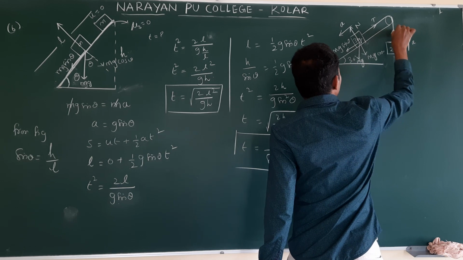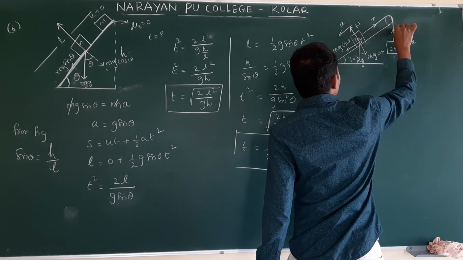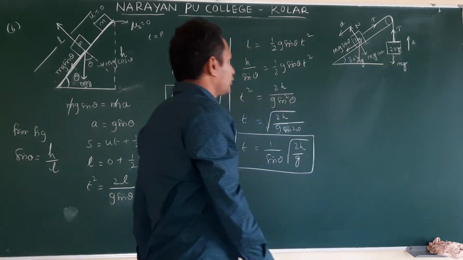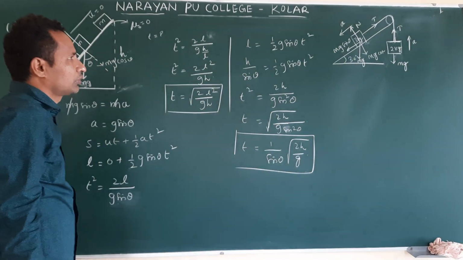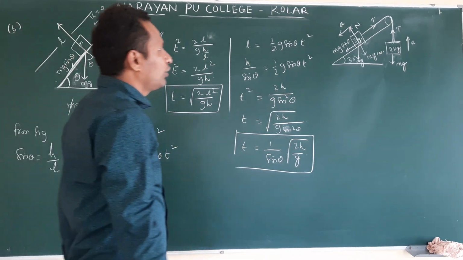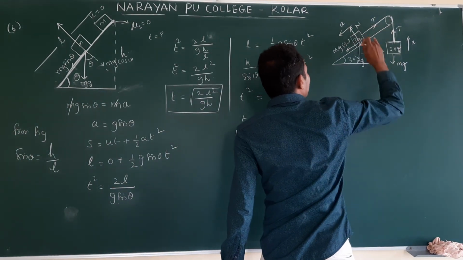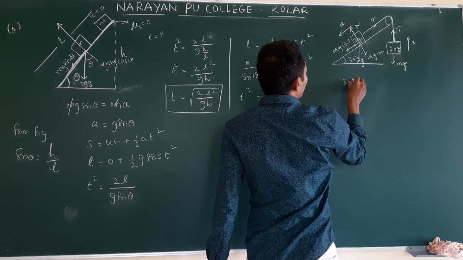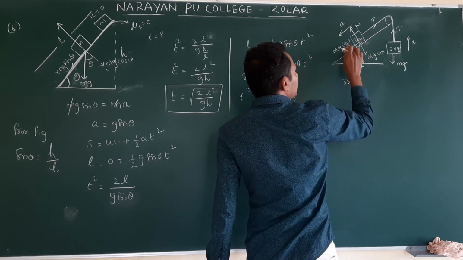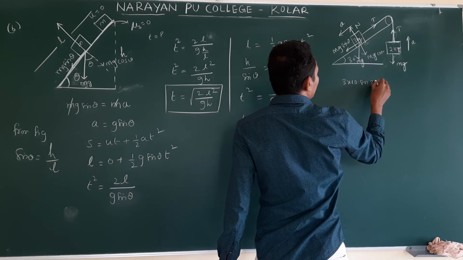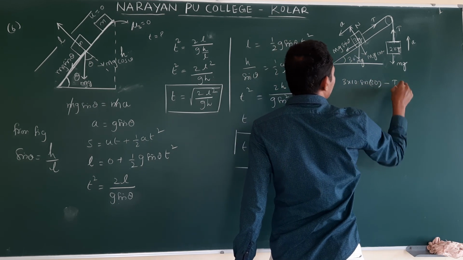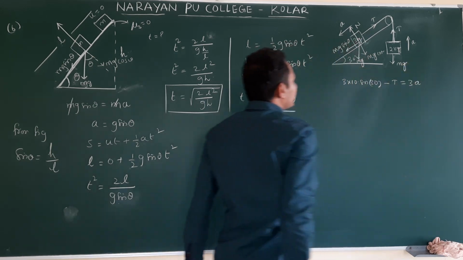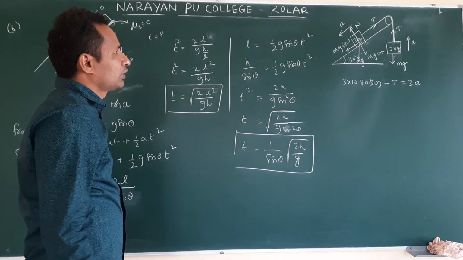For this also, tension acts towards the rigid support. Same thing, so tension is not changing. On this one, mg acts downwards. Now, along the plane, it is accelerating downwards. I can write 3 into 10, mg sin 30, minus t is equal to 3a.